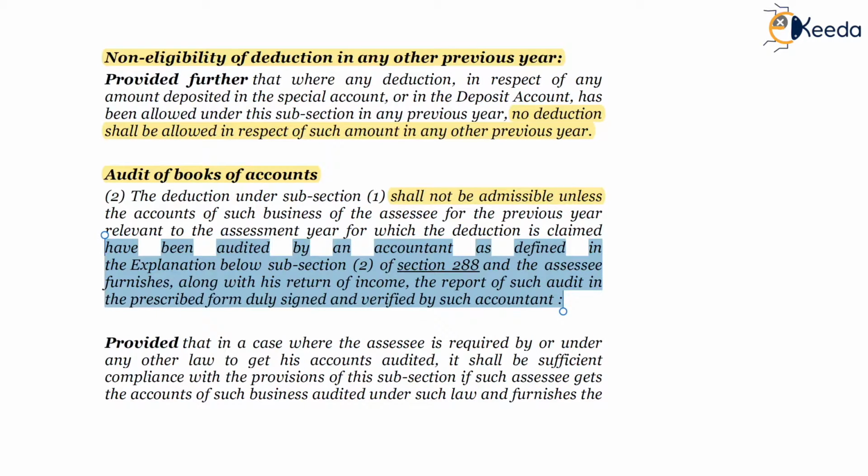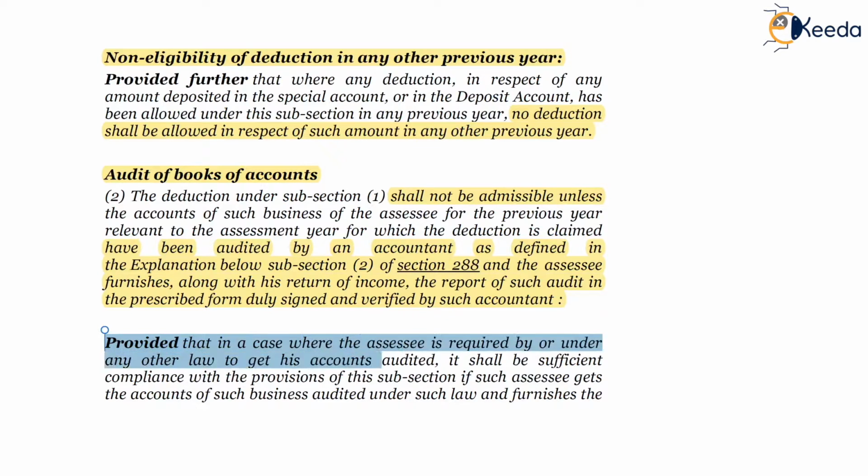The prescribed form in this case is form 3AC, duly signed and verified by such accountant. So the SSC has to furnish along with his return of income the audit report in the prescribed form, duly verified and signed by the accountant as per section 288.